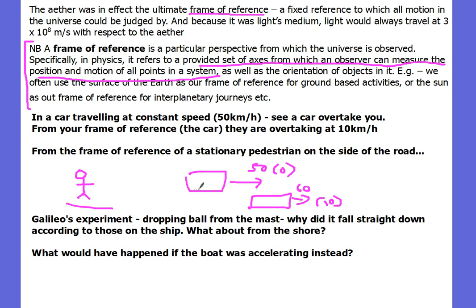So there's different frames of reference. We have a frame of reference which is the car, a frame of reference which is the person sitting on the side of the road. It doesn't matter what you choose as your frame of reference, it just means that your measurements might be slightly different depending on what frame of reference you're choosing.